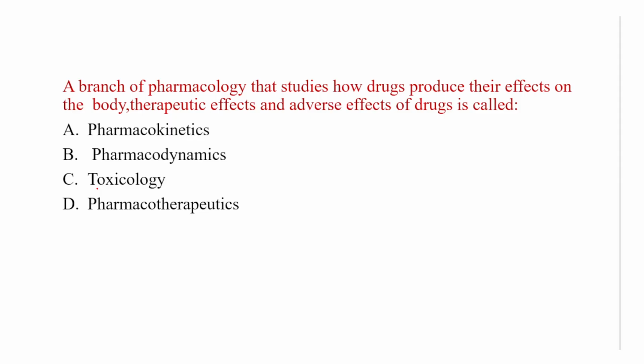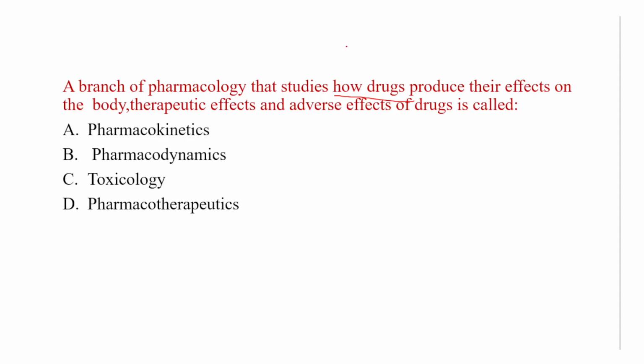A branch of pharmacology that studies how drugs produce their effect on the body, its therapeutic effects and adverse effects of the drug. So what is it called? First is pharmacokinetics, second is pharmacodynamics, toxicology, or pharmacotherapeutics. So in this question, they are asking how the drug produces its effect on the body.